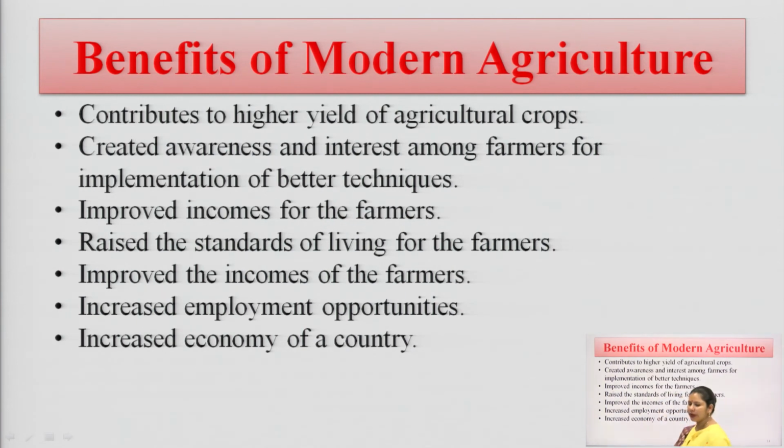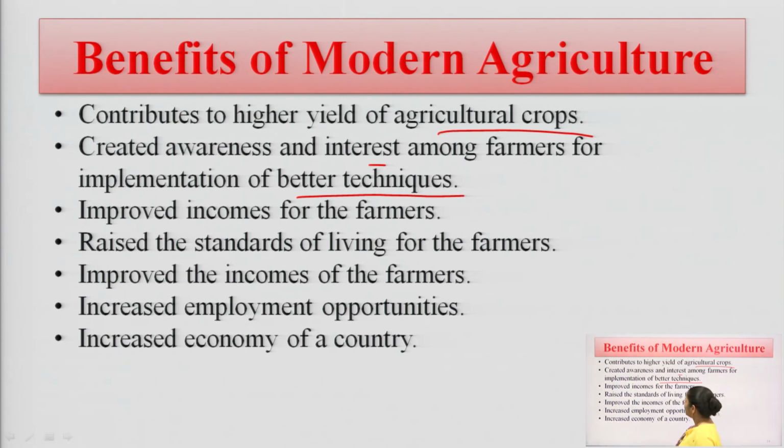What are the benefits of modern agriculture? There are so many benefits of modern agriculture. It contributes to the yield of agricultural crops, and it creates awareness and interest among the farmers. By doing this practice, our farmers are very much interested in farming. By implementing better techniques, in a very short period of time they can increase their productivity, so it is very interesting for our farmers.